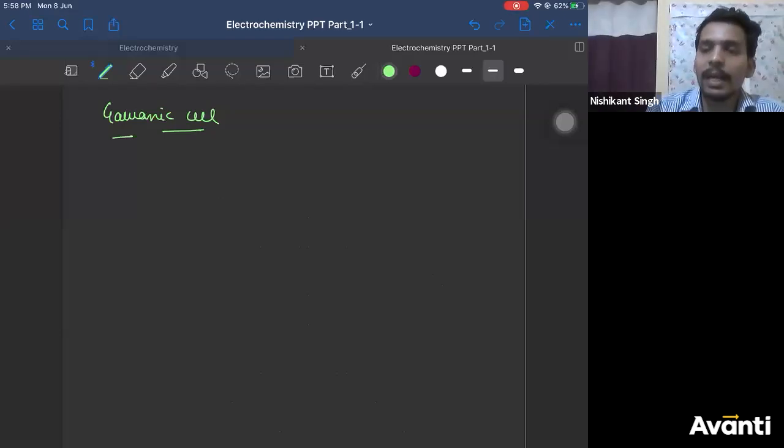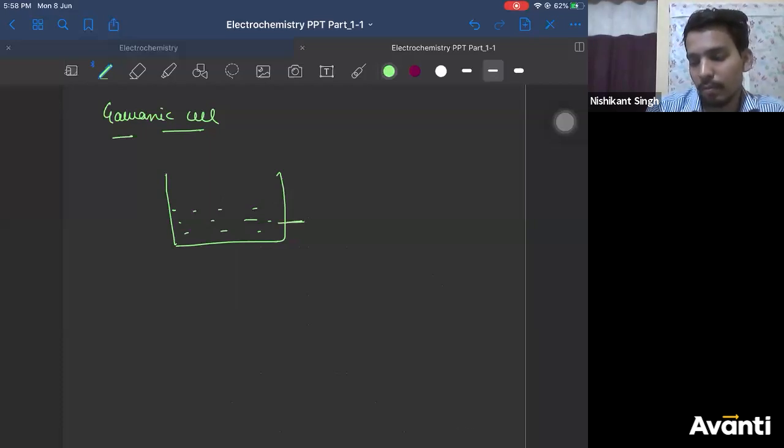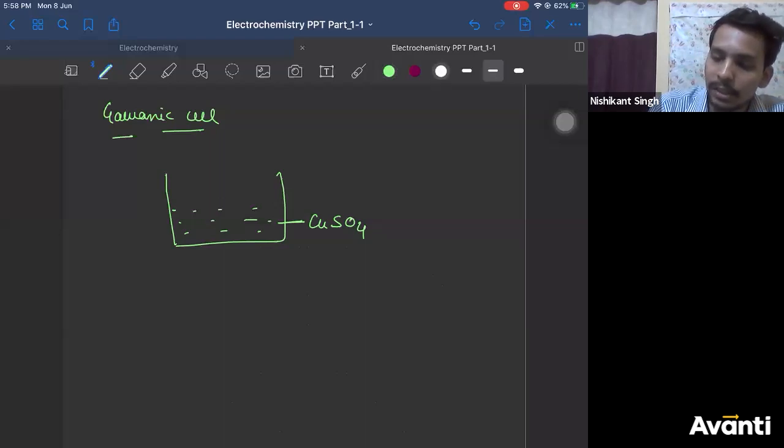So what I was saying, galvanic cell, right? If I take, I did one experiment. What was the experiment? We take a beaker, right? We inserted, let us say, copper sulfate solution in it. And then we had taken one zinc electrode and we kept the zinc electrode in it. Okay?